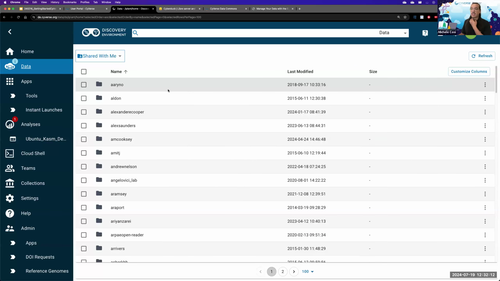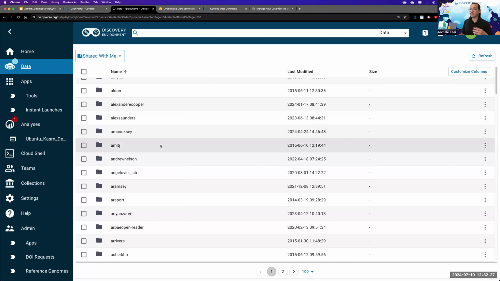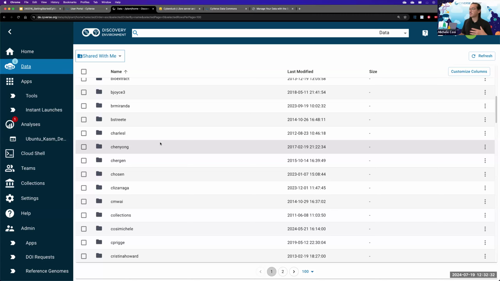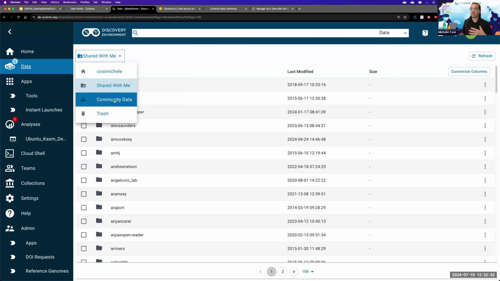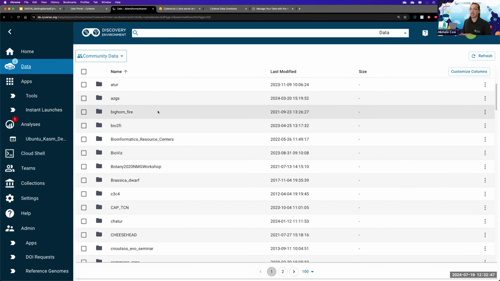Within a few seconds, a number of folders are now loaded that their primary users have decided to give me the ability to view. These are all folders that people can choose to share, and we're going to cover sharing in just a second. You can also go back and view the community data. This is data that everybody in CyVerse can see.